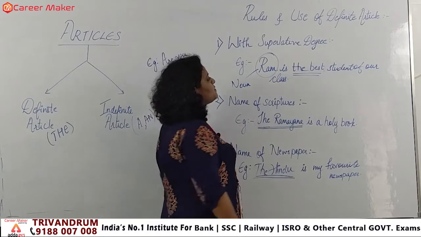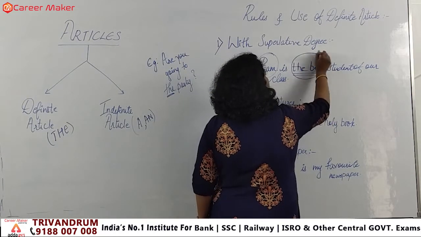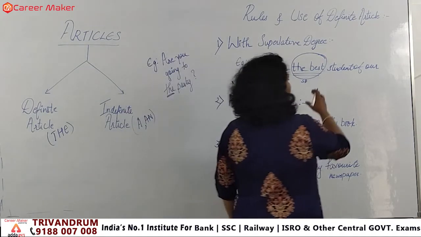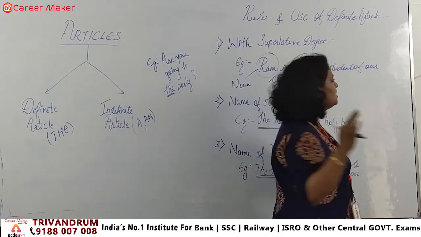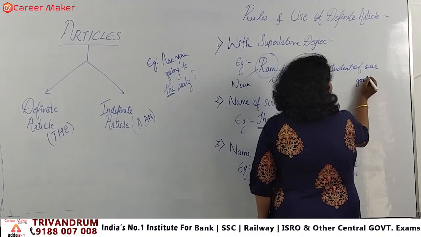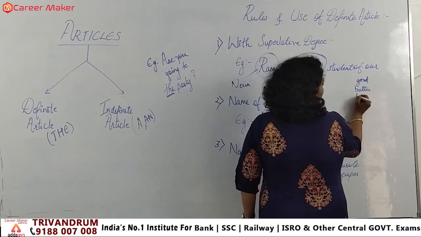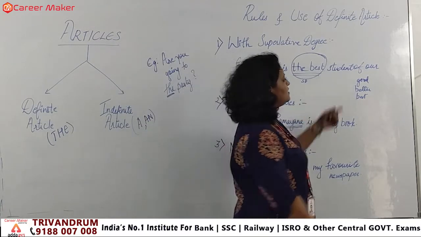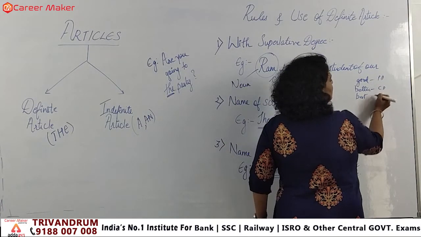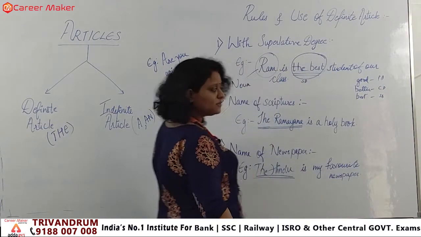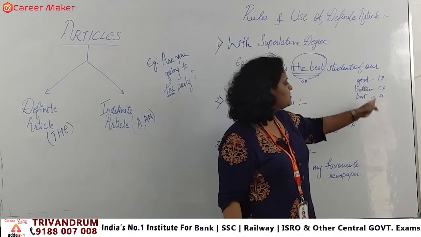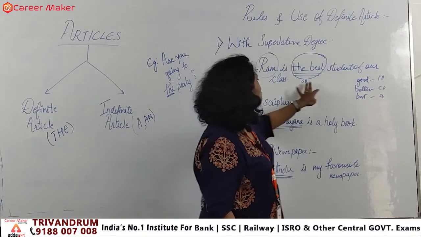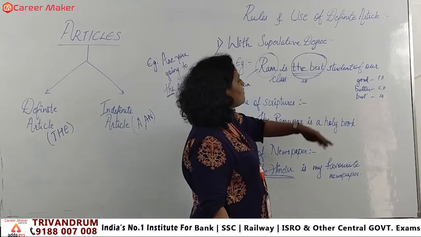This subject is being qualified with an adjective, and the adjective is in the superlative degree, the best, right? When we say superlative, I told you there are 3 degrees, 3 forms. What are the 3 forms for this word? We have good, we have the word better, we have the word best. This is how it goes. The first is the positive degree, this is the comparative degree, this is the superlative degree. Clear? Okay. So this is how we say degrees. From that, we have taken the third degree, best, that is the superlative degree, right? So here you can see, Ram is the best student of our class.